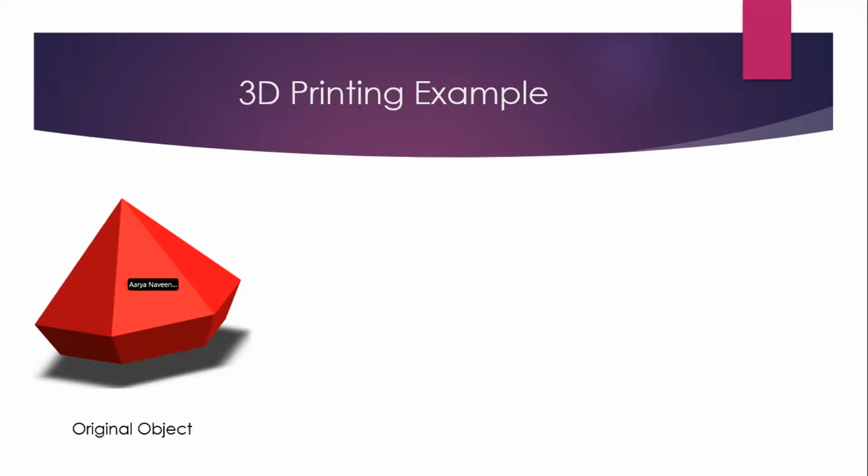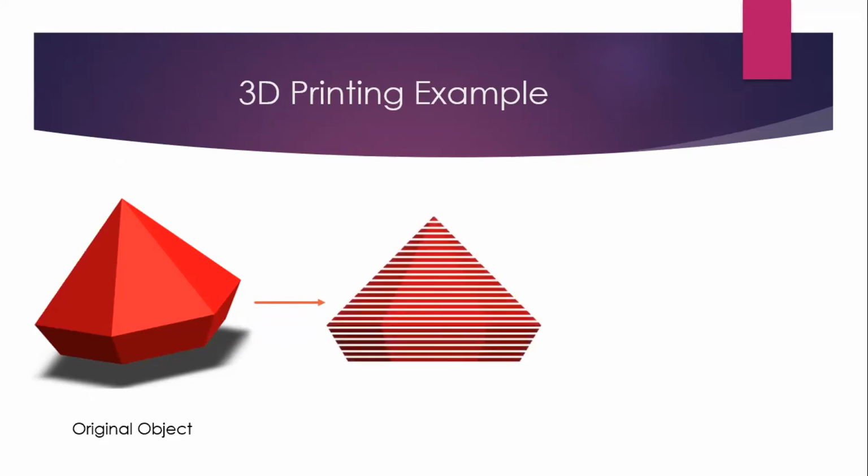We have a 3D object. And what we have done here is we have made a digital copy of it. And now what we are going to do is we are going to slice it up. So we have sliced it up in our computers only, before sending it. We have sliced it up layer by layer, layer by layer, layer by layer, as in paper. And now we are going to print it.